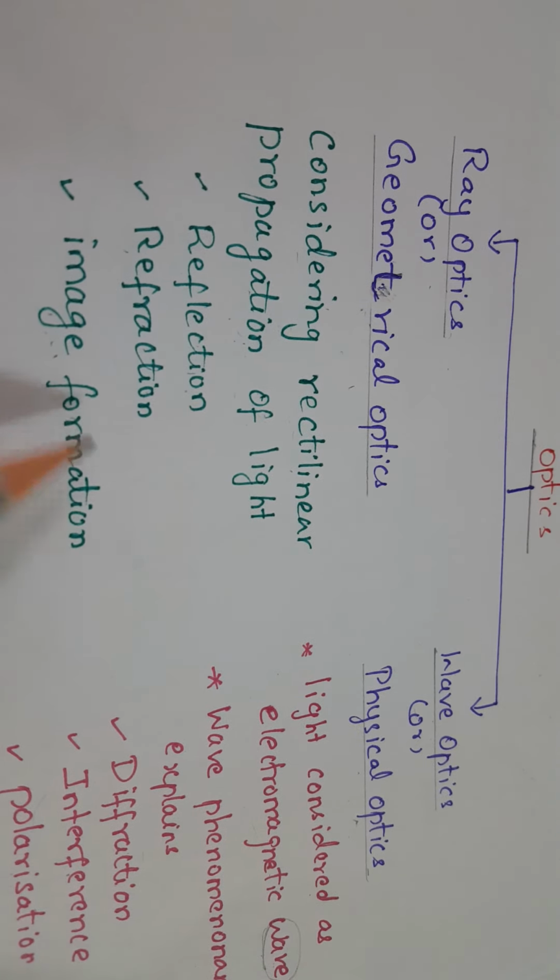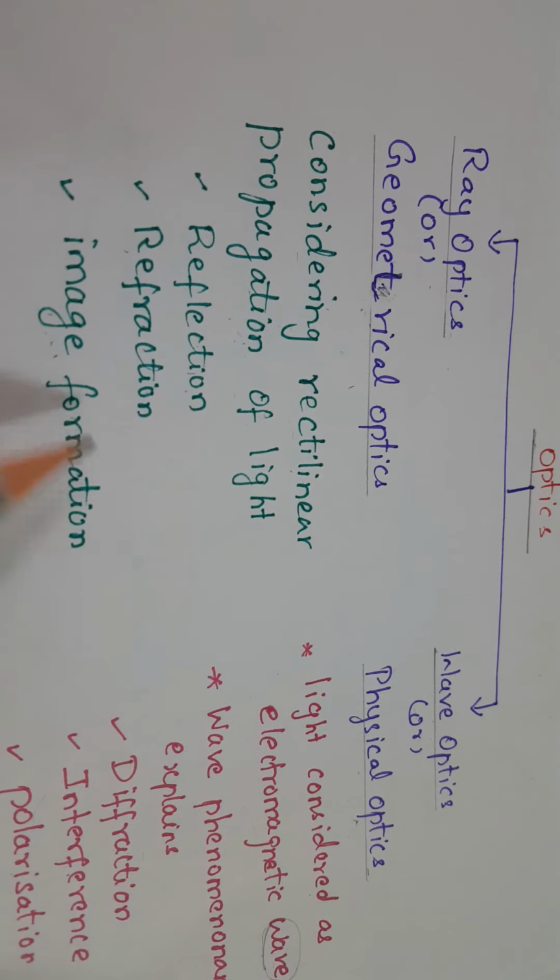This reflected light enters through the eye and falls on the rear portion of the eye, that is the retina. Light falls on the retina and here you will get the image. Actually you will get an inverted image of the object.